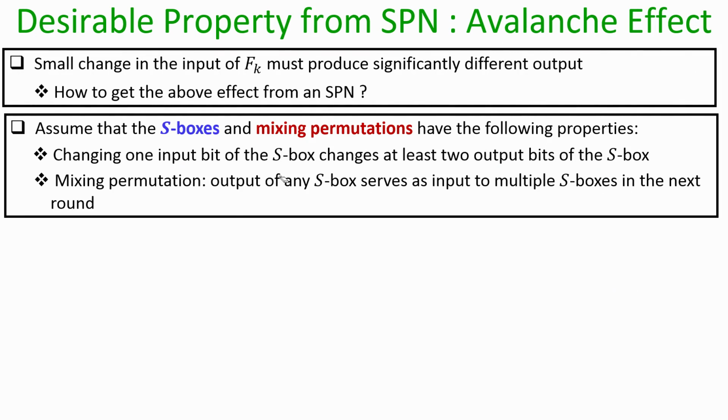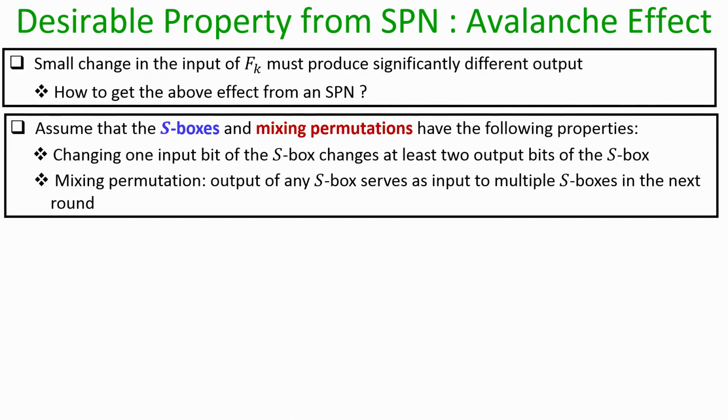And for the moment assume that the mixing permutation that we are using has the property that the output of any S box serves as the input to multiple S boxes when we go to the next iteration. Remember, in the SPN the mixing permutation basically shuffles the bits of the intermediate output and only then we go to the next iteration.